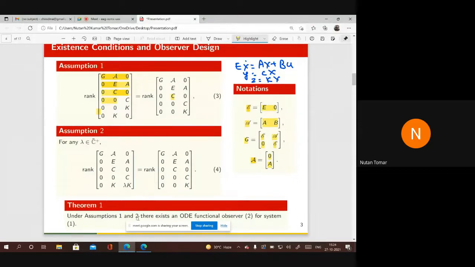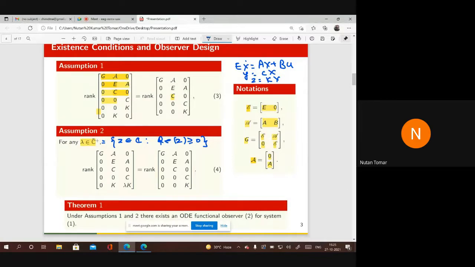And for all lambda belongs to C plus bar, where C plus bar means the collection of all Z belongs to C such that real part of Z is greater than or equal to 0, meaning the closed right half plane in the complex plane. So for all lambda belongs to C plus bar, this rank condition must hold.